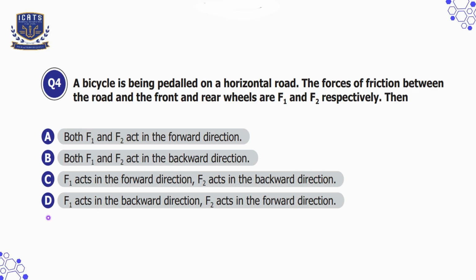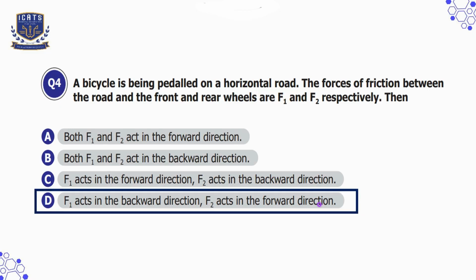So we can say that F1 acts in the backward direction on the front wheel and F2 acts in the forward direction at the rear wheel. So option D is the correct option here.